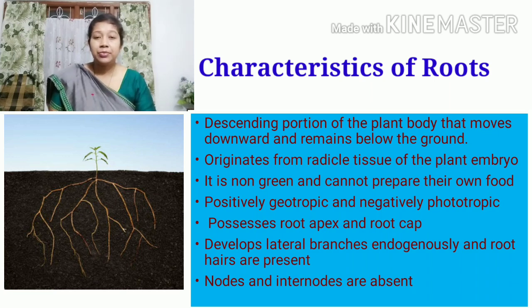So the fifth characteristic is that the root system bears a root tip or apical portion, and it also bears lateral branches. Lateral branches are the side branches that grow from the main root. The sixth characteristic is that roots never possess nodes and internodes. Nodes are some condensed tissue that is present in between the stem.